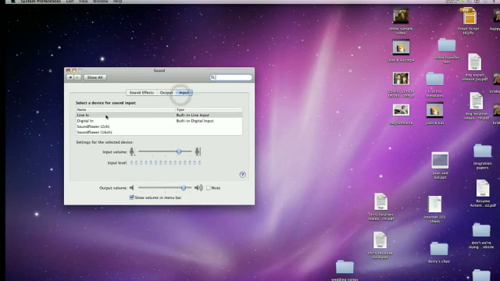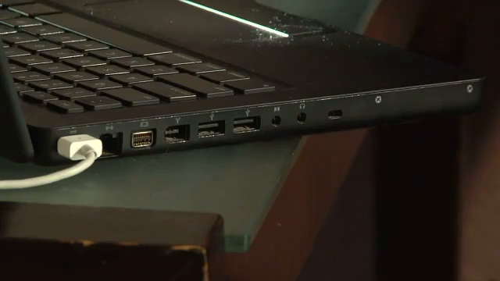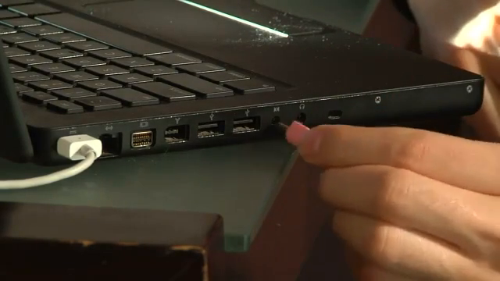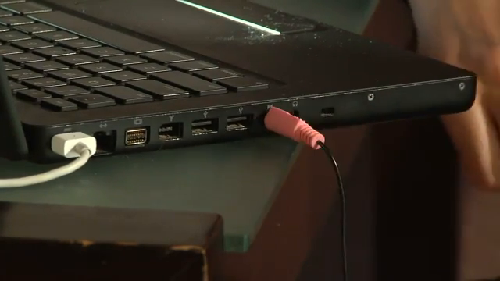The jack for the input for the microphone is exactly the same as the headphone jack that you would normally use. Now you'll find that jack, it's normally pink color-coded on the back of your computer, or if you're using a laptop, typically on the side or the front. Simply plug the microphone in. It should be labeled as a microphone jack with a little microphone icon next to it,